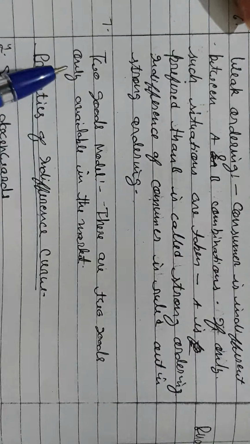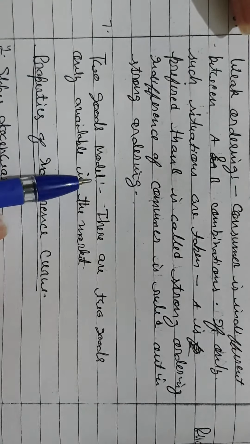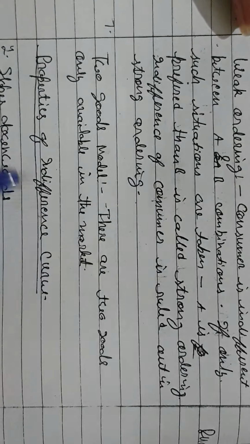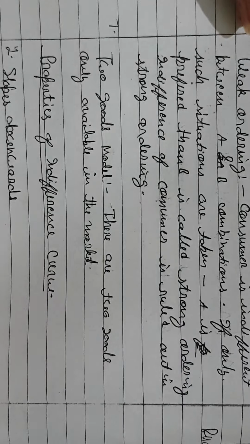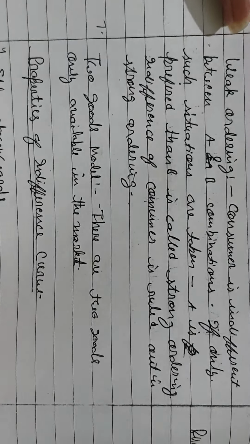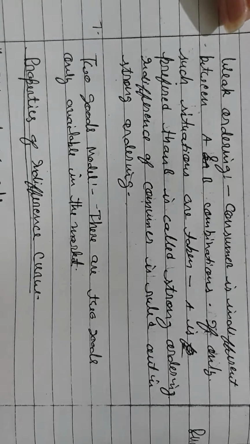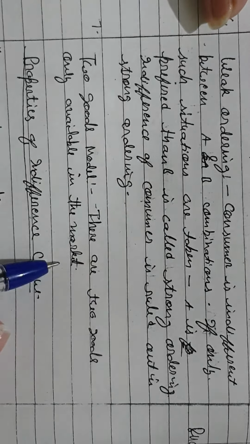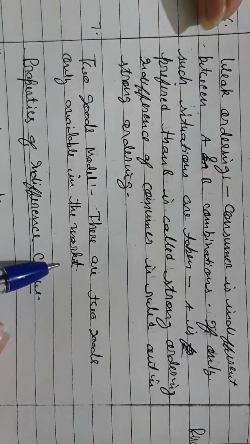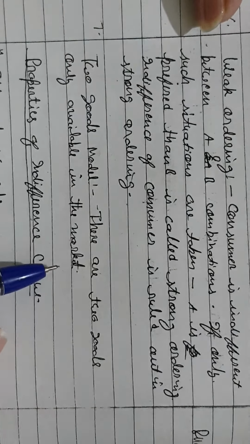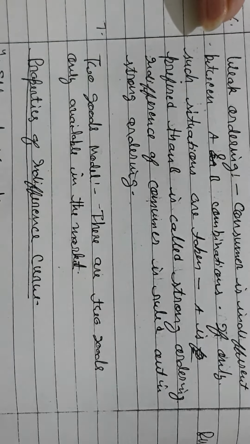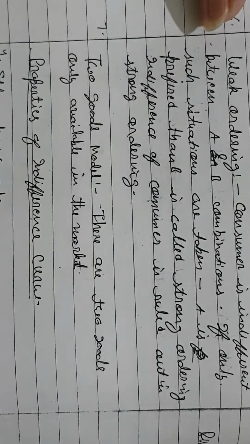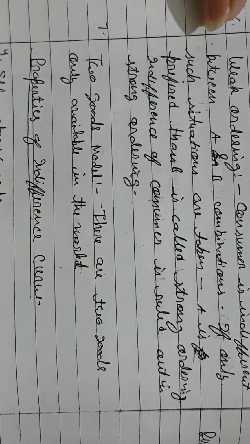So we use a two goods model here. For simplicity we assume there are only two commodities, suppose X and Y, or you can take any example of two commodities. Because if we take more than two commodities, this analysis will be very complex. So here we assume that we will be taking only two commodities.